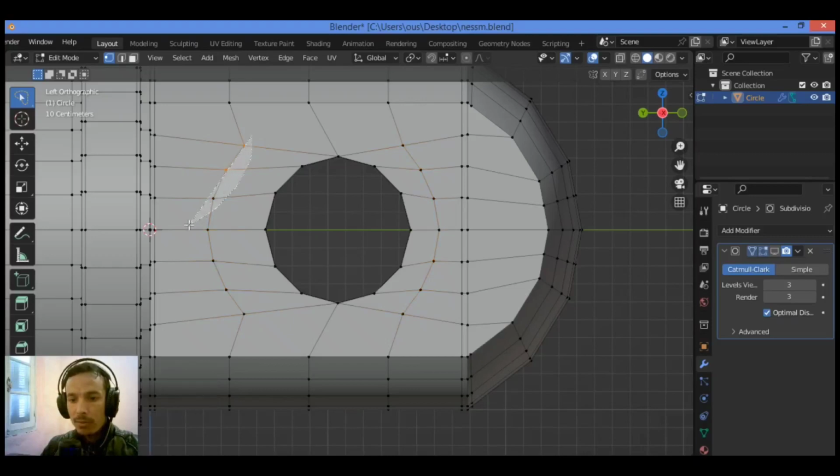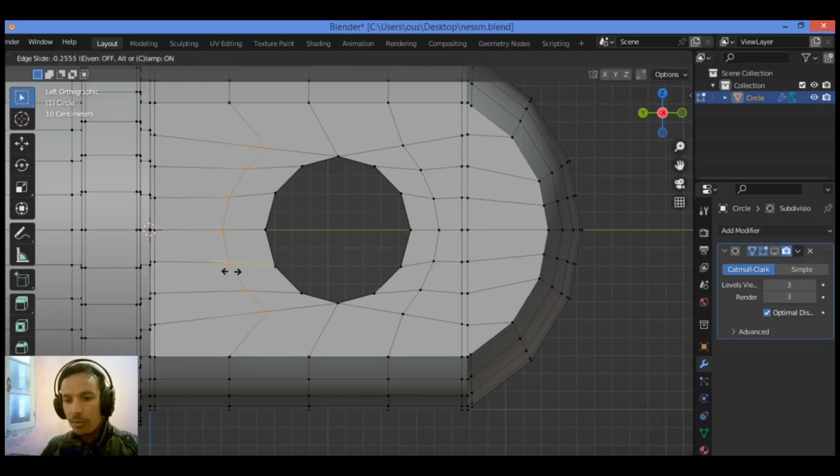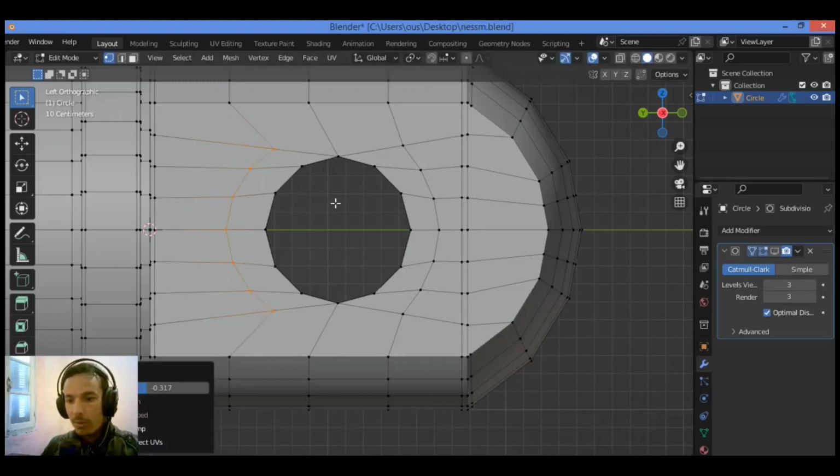Then as shown here, I'm going to select, so I'm going to be using select box, hold down Shift, select all these vertices, so hit G twice to move them closer to this hole as shown here. I think it's not bad.